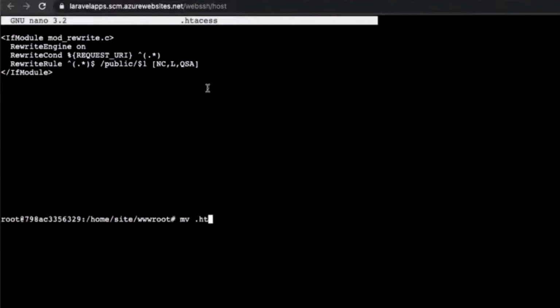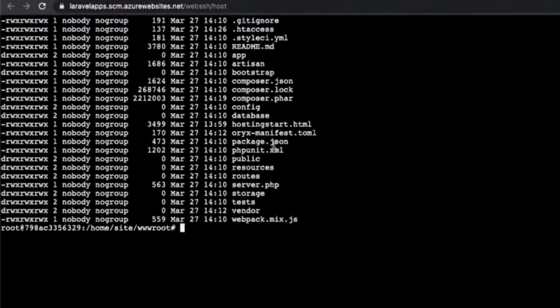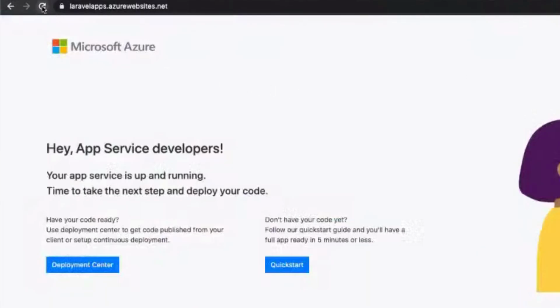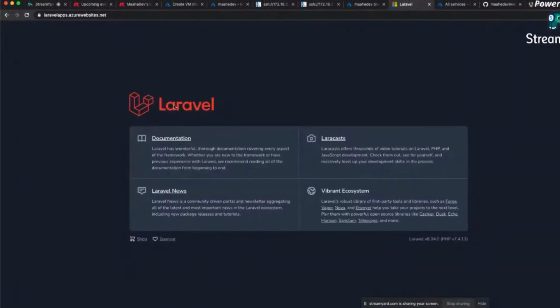So mv .htaccess2 dot, sorry. Okay, so now if we see, we should have our htaccess file here. Now if we again go and run this page, we should have a default Laravel application coming. Yeah, so this is what we have now.